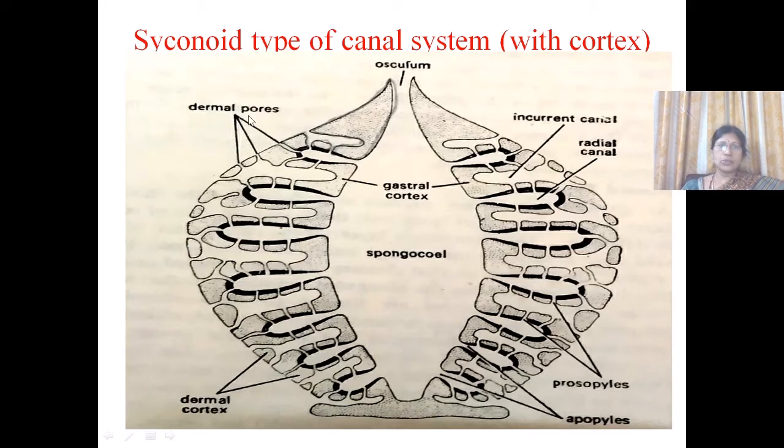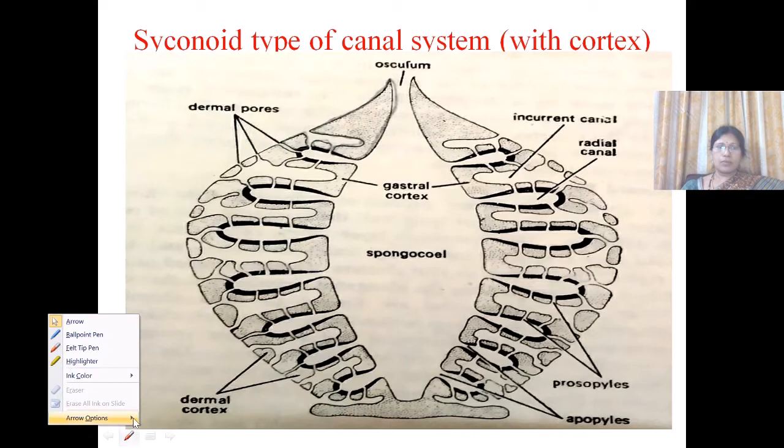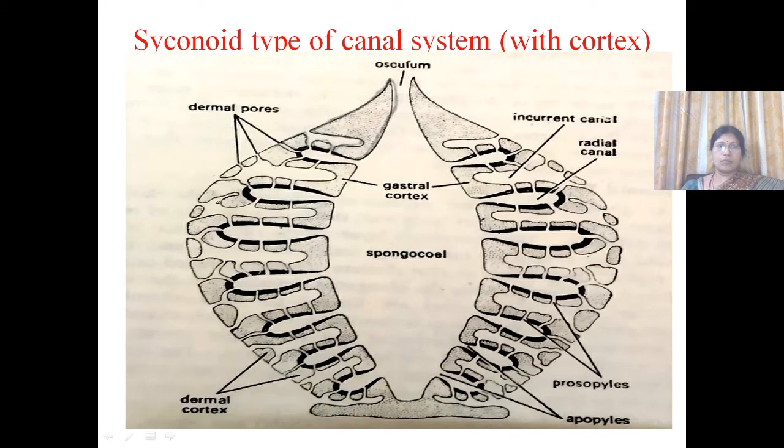Water enters through these dermal pores into the incurrent canals, and from the incurrent canals the water enters into the radial canal. So these are the dermal pores.